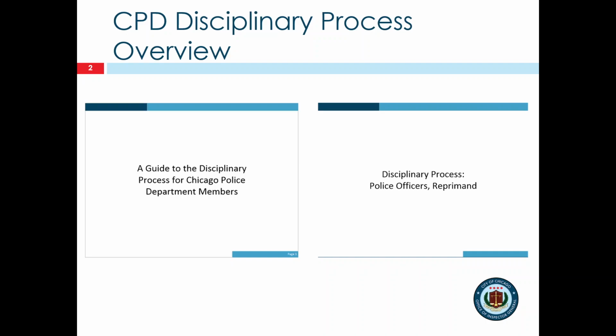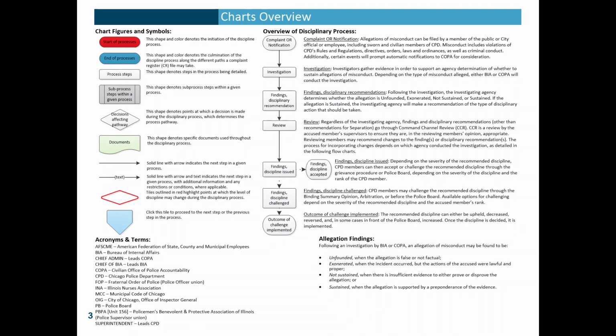For example, the chart titled Police Officer Reprimand details everything that might happen in the disciplinary process when a CPD member at the rank of police officer receives a disciplinary recommendation of reprimand from an investigating agency. Each flowchart includes a charts overview section, which provides information to help you interpret the flowcharts. Reading from left to right, there are figures and symbols found within the flowcharts, acronyms and terms for agencies and actors involved in the disciplinary process, a high-level overview of the process, and the definitions for the different allegation findings that may result from an investigation. Now we'll briefly review the contents of these sections.